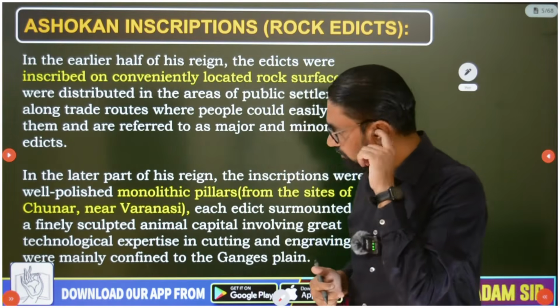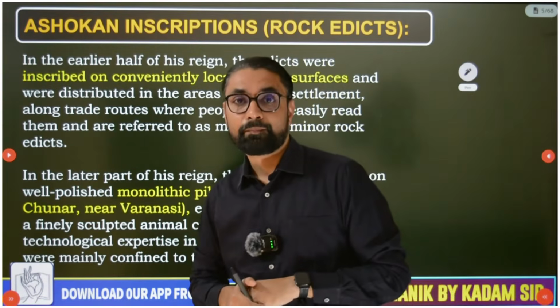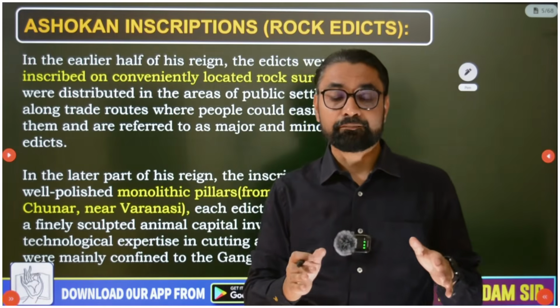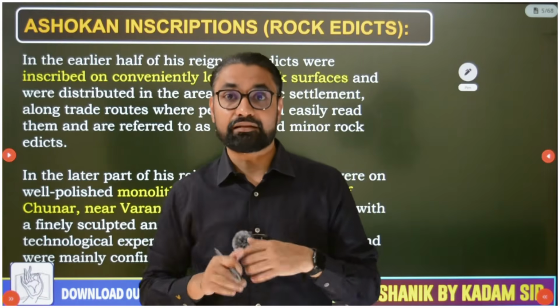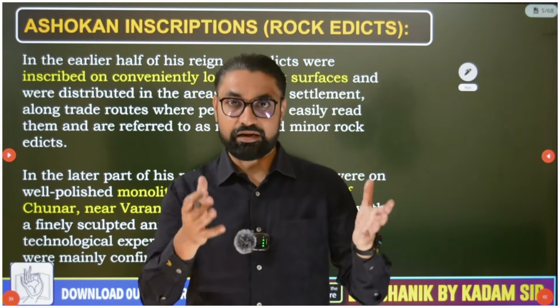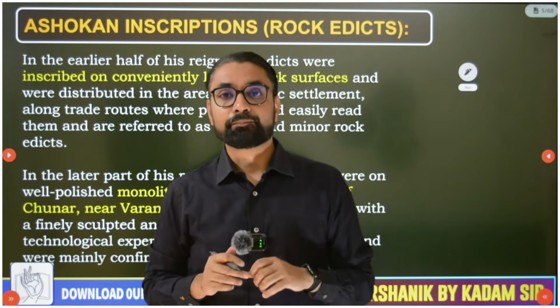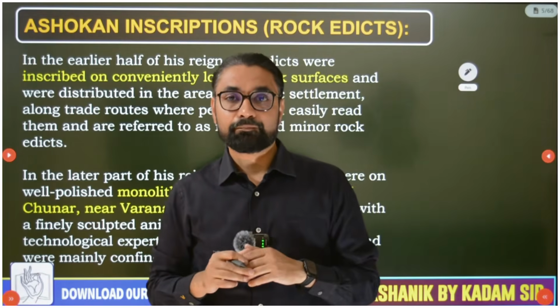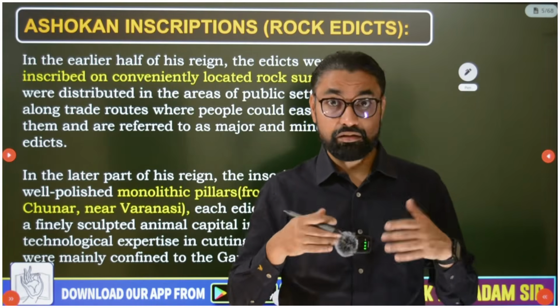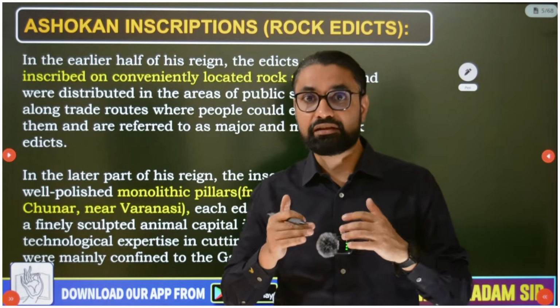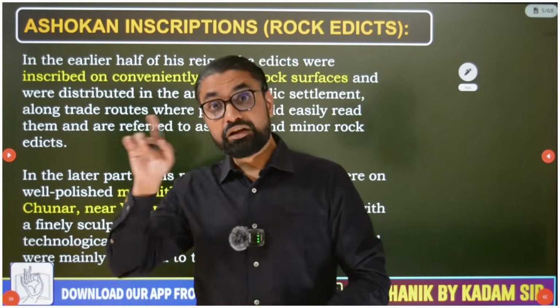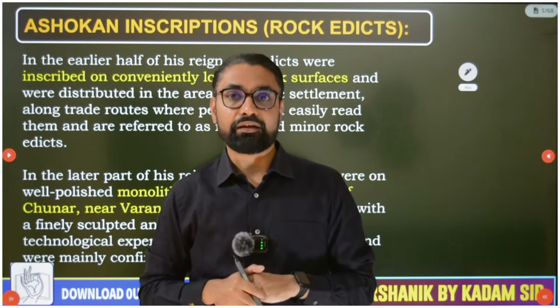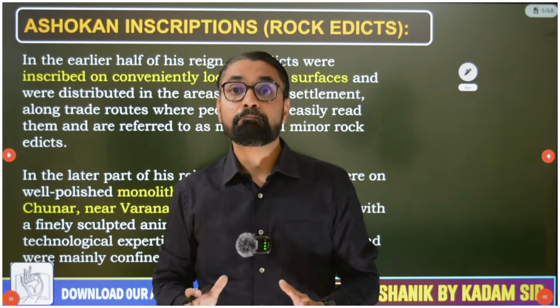Now, most of these Ashokan inscriptions were created on trade routes, or where people's settlements are, at the gates of a settlement, at the gate of some village, etc. Initially, all the inscriptions were written on rock surfaces, conveniently placed rock surfaces. But in the later part, we generally find them on pillars.